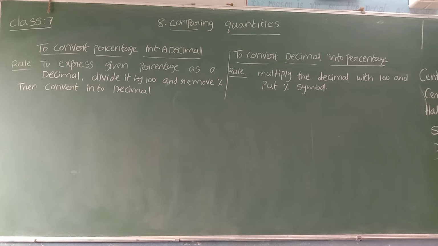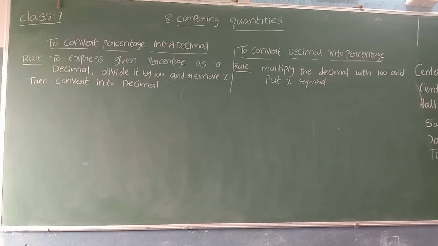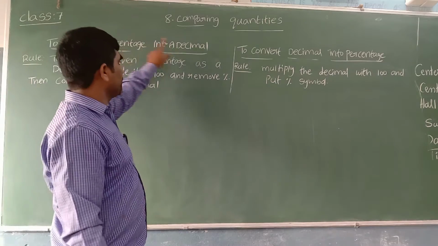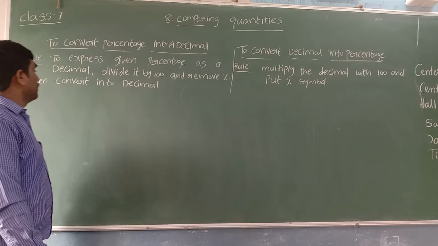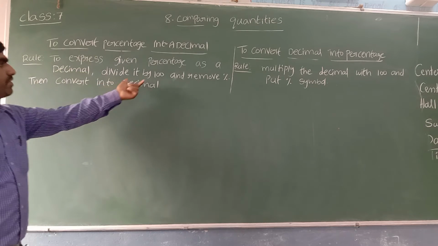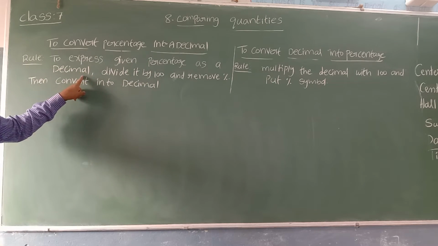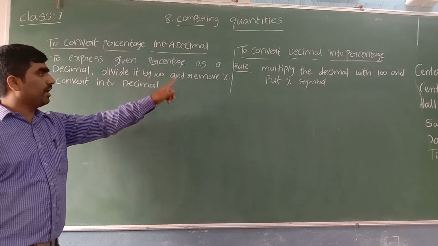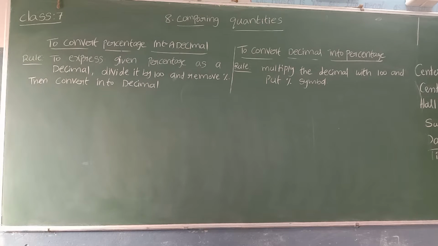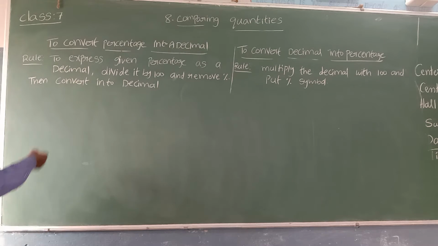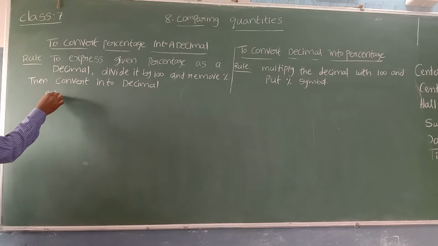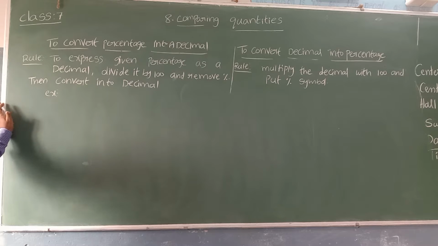Yes children, let's see here how to convert the percentage into decimal and decimal to percentage. They said on rule, to express the given percentage as a decimal, we divide the number by 100 and remove that percentage symbol. Remove the percentage symbol, then we can convert it to decimals. Let's see one example now. With the help of an example, you get 100% clarity.